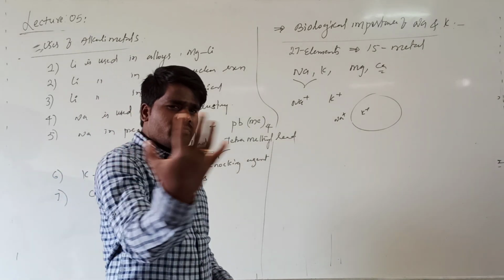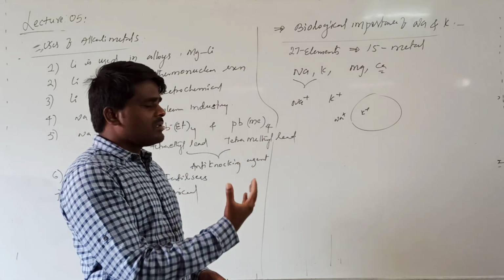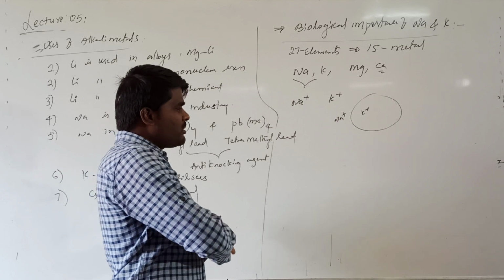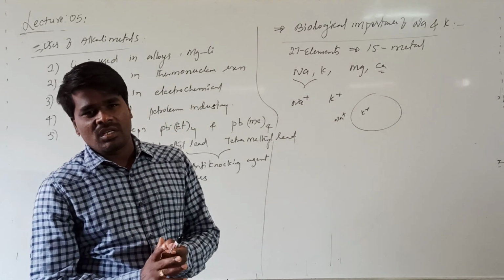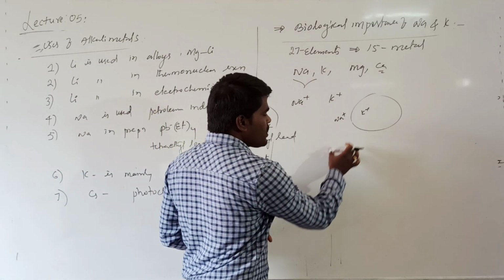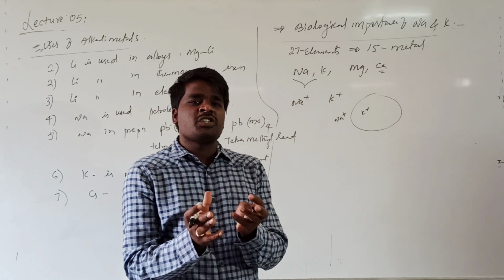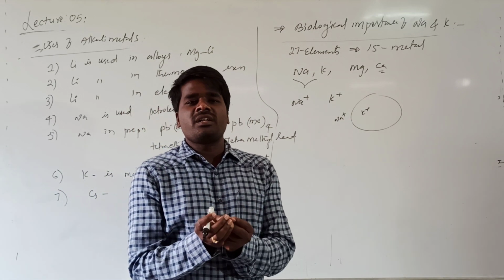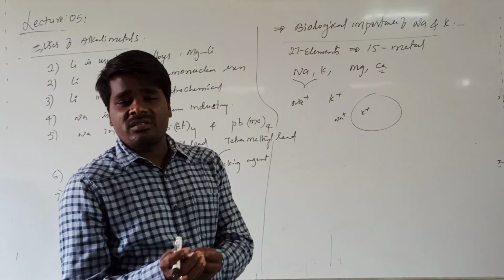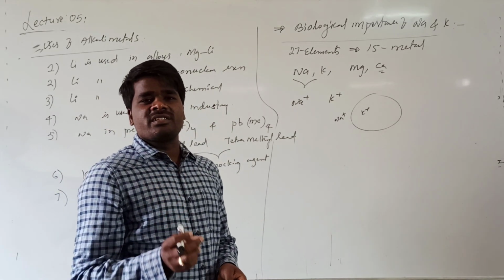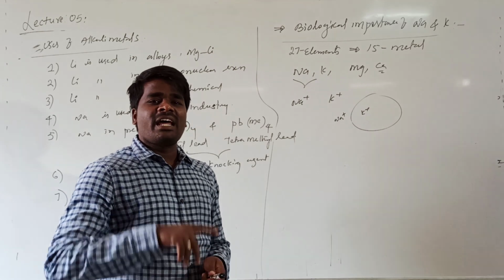Sodium ions tend to move from inside to outside the cell, and potassium ions from outside to inside. Their concentration difference across the cell membrane creates a potential difference, which generates an impulse and a small amount of electricity that helps transmit the nerve impulse.